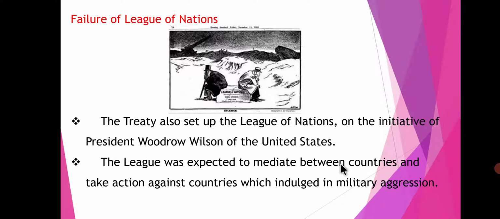The popular mood favored the tradition of isolation by the United States. Isolation means they were not involved in this League of Nations. For example, if any country started a war against some other country, the United States, as a member country, would not approach this problem.